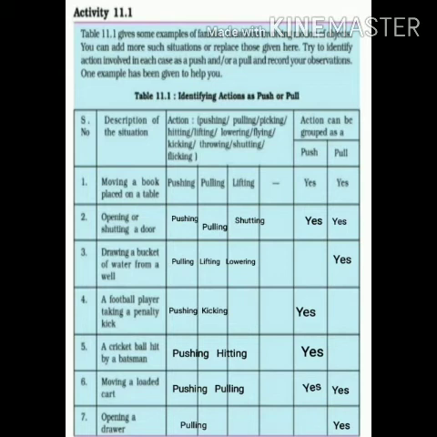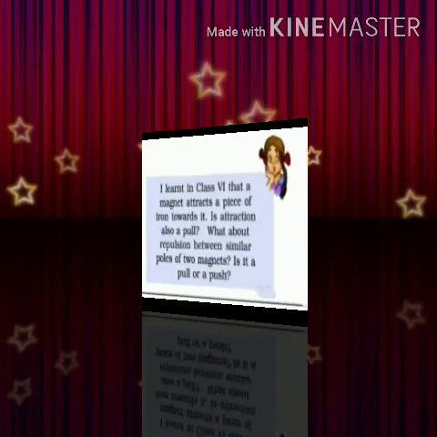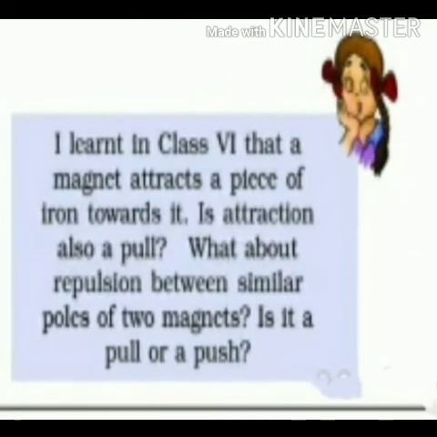Force is a push or pull applied on an object which can change the state of motion of an object. Now here comes Paheli. She says she had learned that a magnet attracts a piece of iron towards it. So she has a query. Is attraction also a pull?